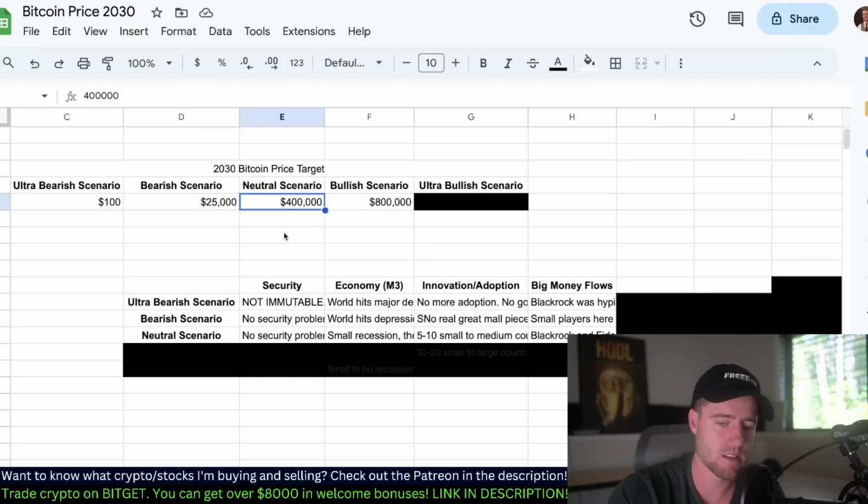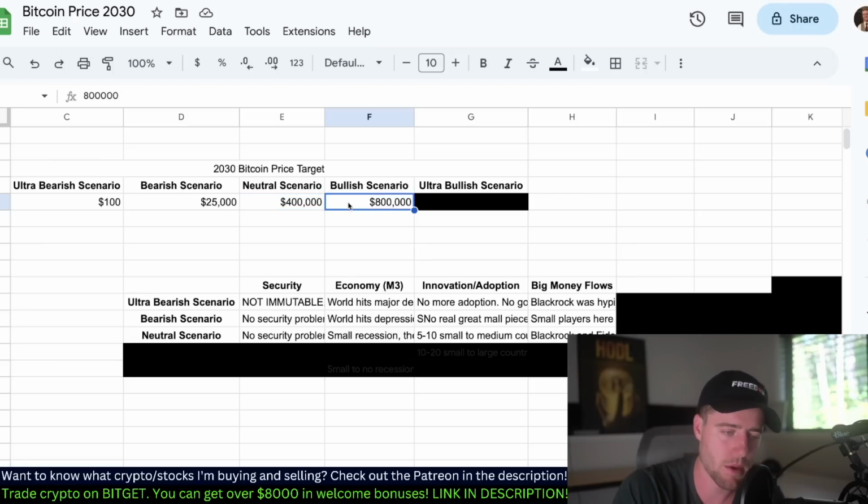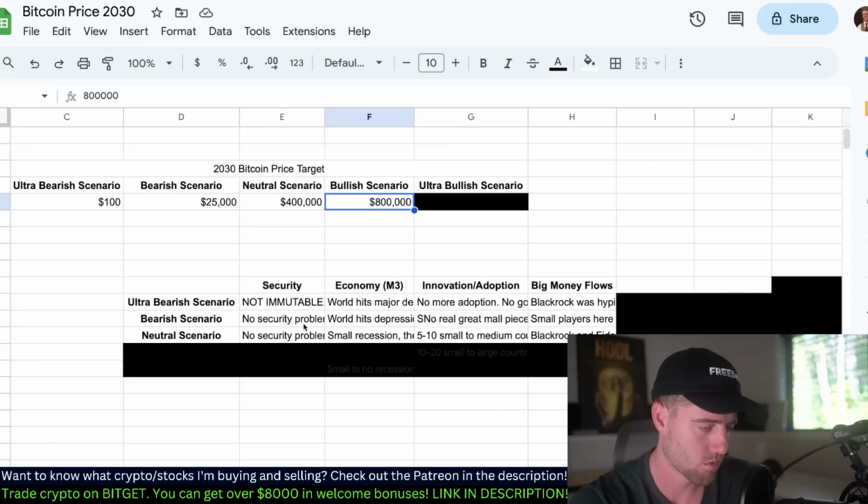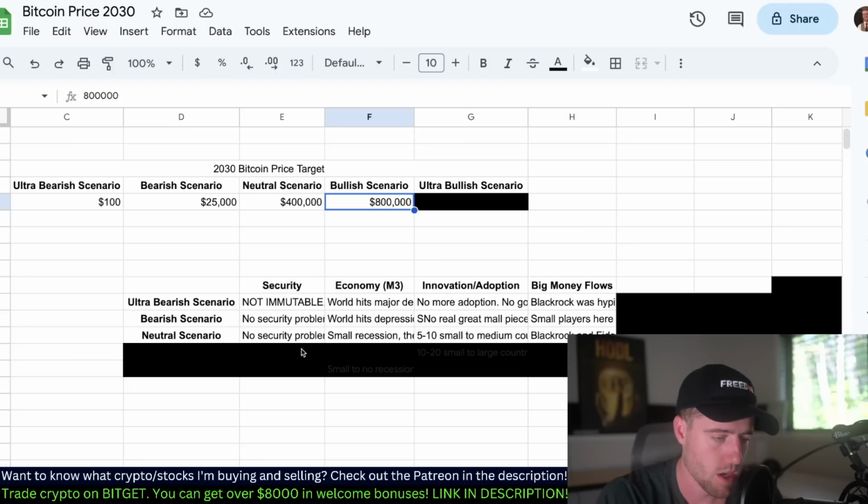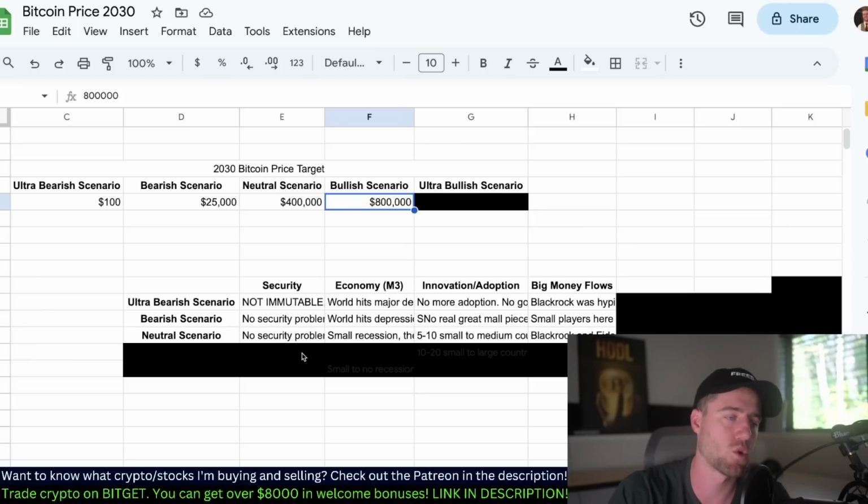That also is showing that we could go up about 3x in the next cycle and then 2x or so after that. And that's from the previous cycle high of about $66,000. So if we 3x, that goes up to about 200,000 in the next cycle. Then the cycle after that would be another 2x, and that is about half this bullish case. The bullish case scenario is basically hitting gold's market cap if gold appreciates from now to 2030 by about 3%. So it's basically getting to gold's market cap.